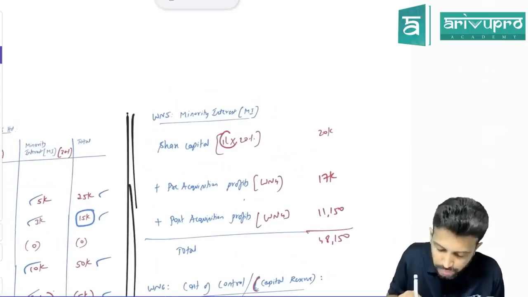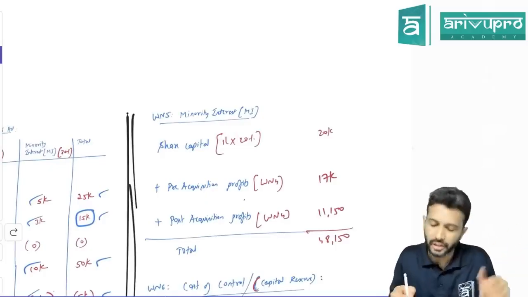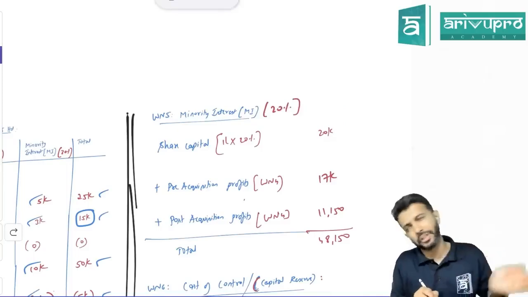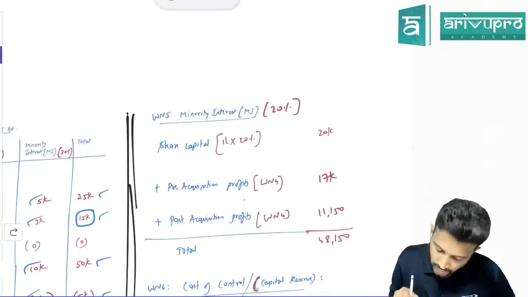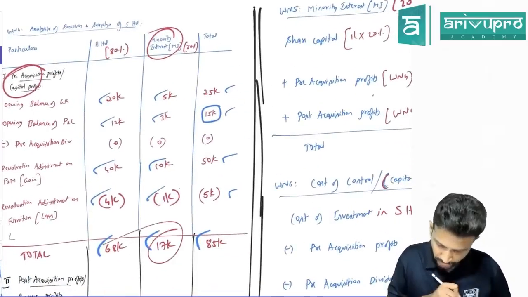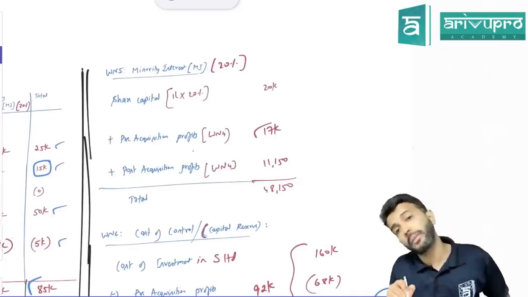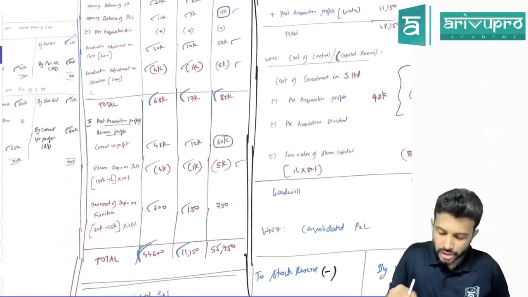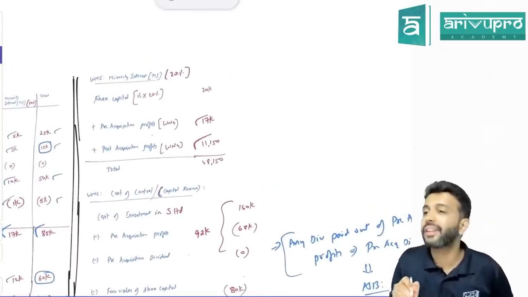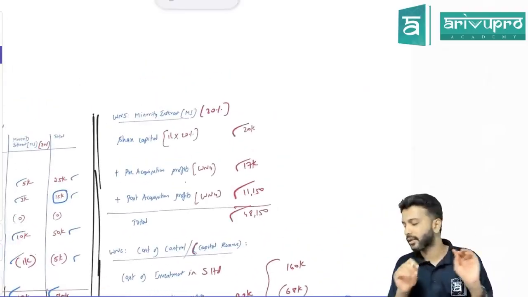What is the share capital of subsidiary company? 1 lakh. Does the entire 1 lakh belong to minority interest or only 20%? 20%, because minority interest owns only 20%. So 20% of 1 lakh is how much? 20,000. Okay, pre-acquisition profit. Minority interest's share of pre-acquisition profit is 17,000. Post-acquisition profit, minority interest's share is 11,150. So add all this, how much are you going to get? 48,150. Are we good, sir?